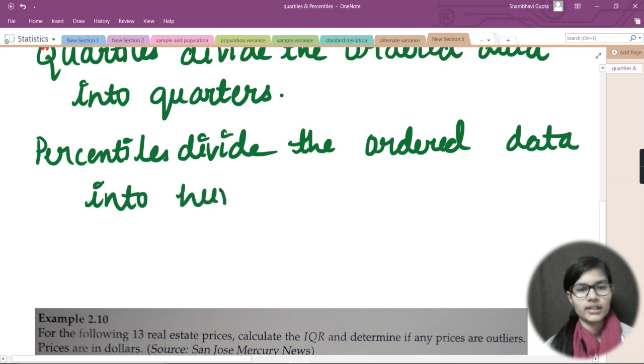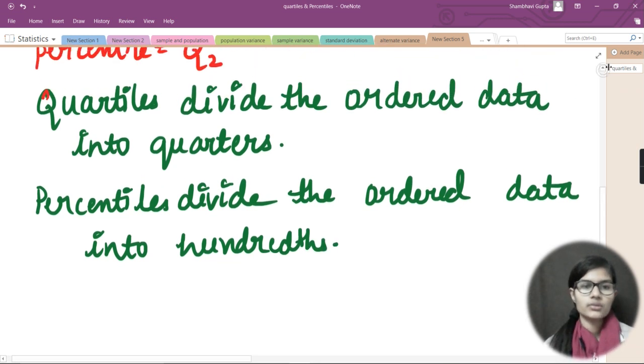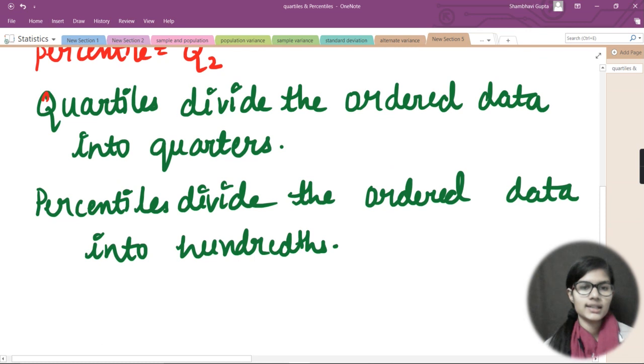So quartiles divide your ordered data into quarters, and percentiles divide the ordered data into hundreds.